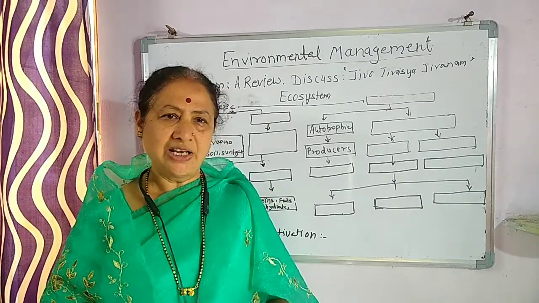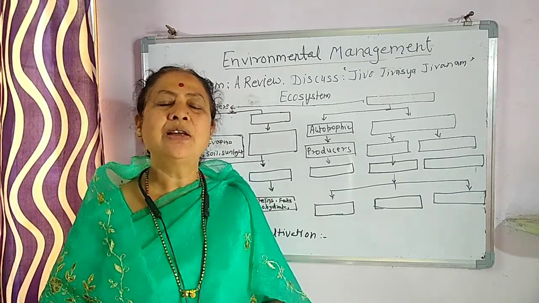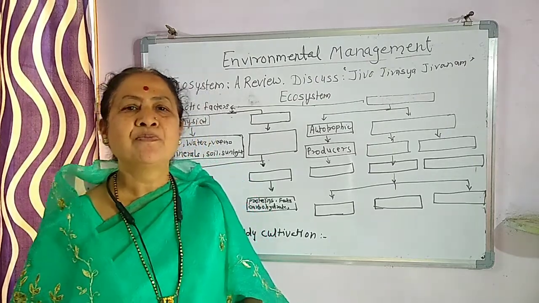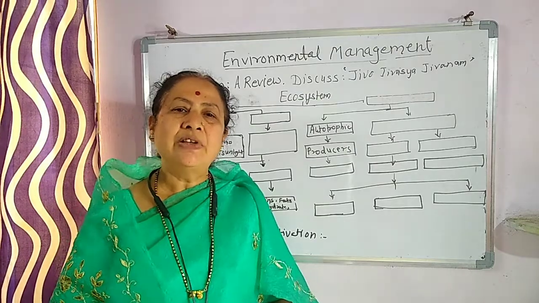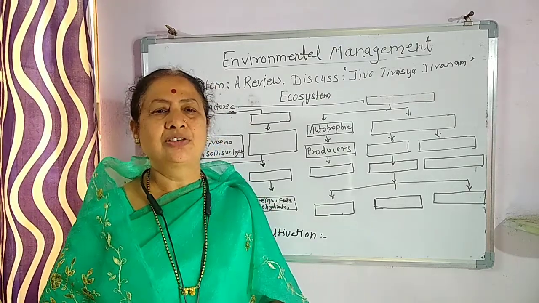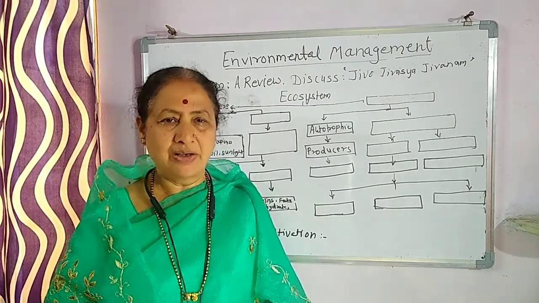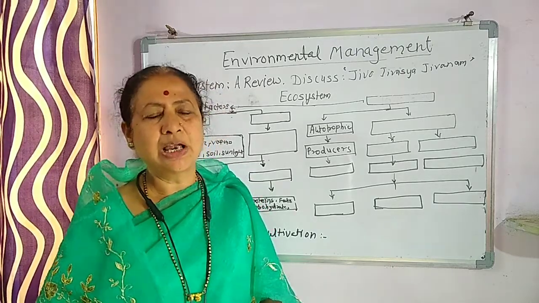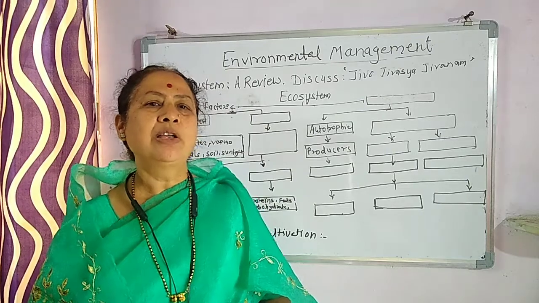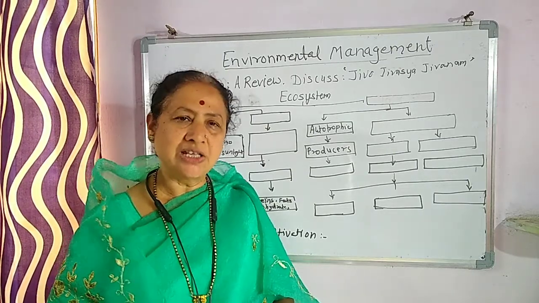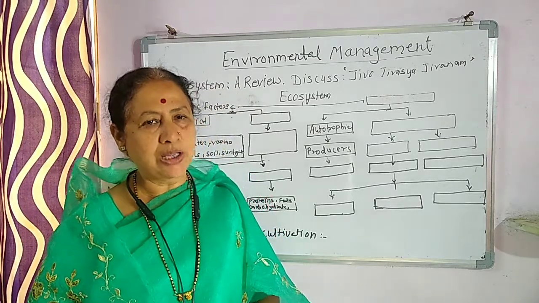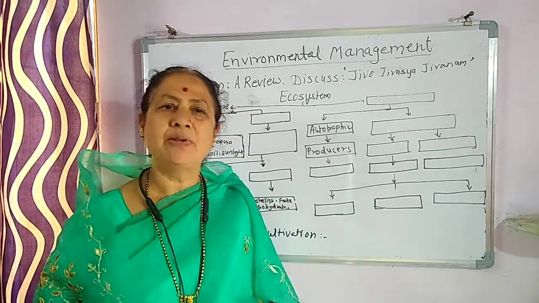The name itself indicates biotic and abiotic. Biotic means living organisms or living things, and abiotic means the non-living ones. So, biotic means the living organism, and the various non-living things collectively affect the living organism or living being.